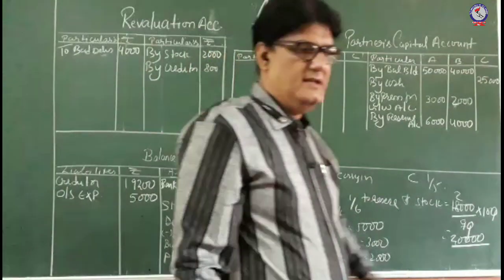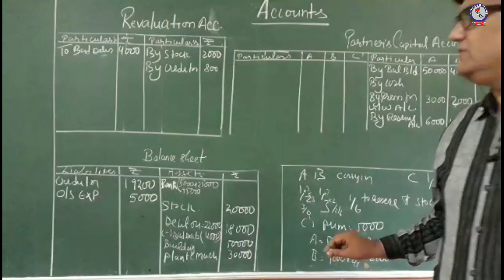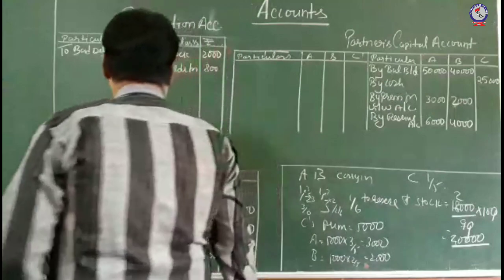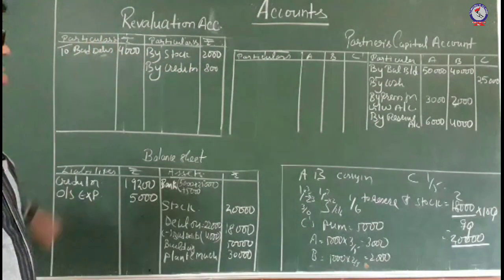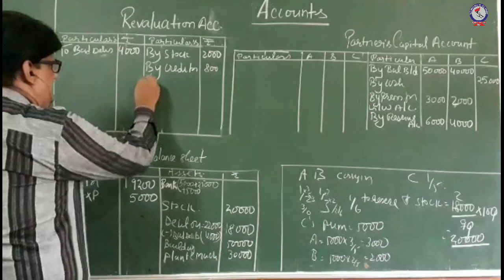So now let us see what is the result of all this. So stock and creditors 2,800 and bad debts 4,000. So there was an overall loss.